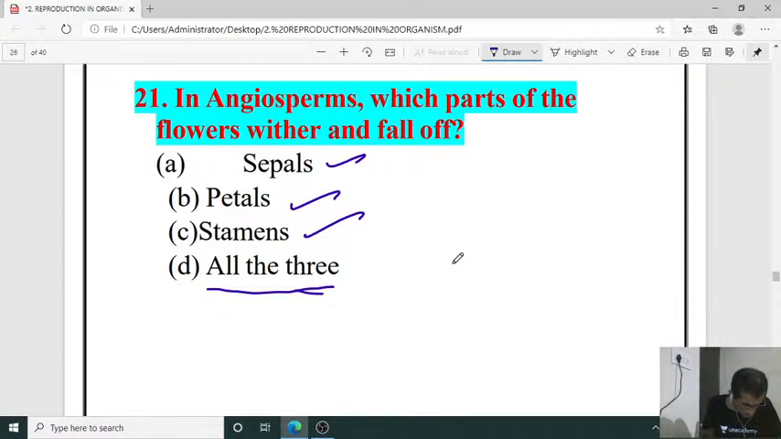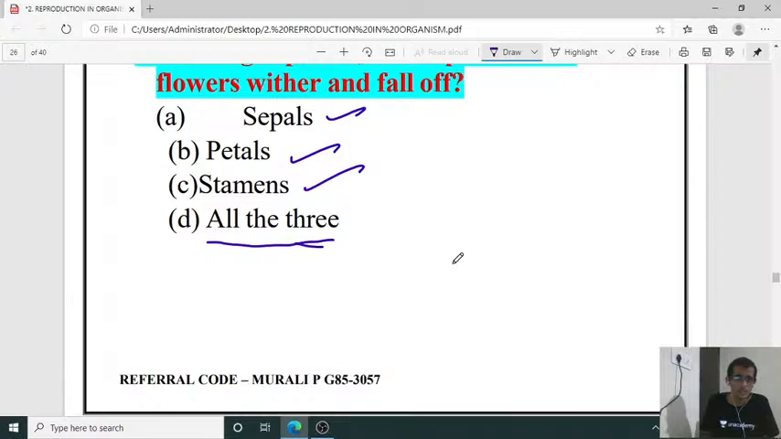Yes, you are right. It is not petal alone, all the things. Okay, Shishika, yes, Karjal and Manohar. Okay, got it? Yeah. Next question.